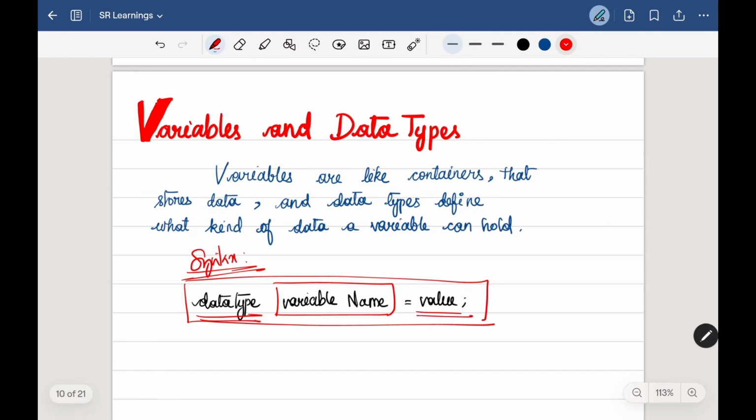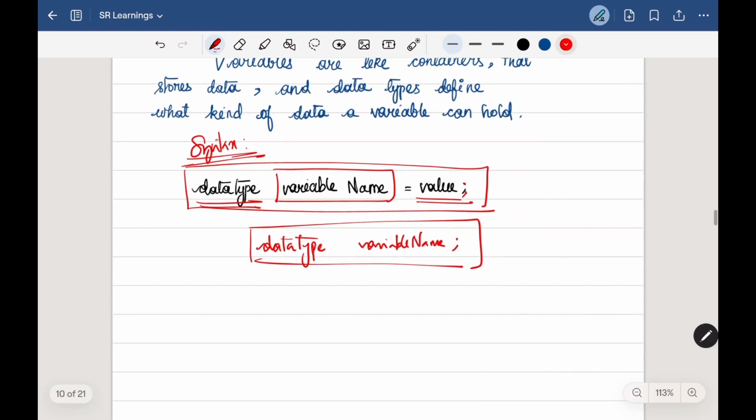Even if you don't know what value this variable is going to store in future, you can simply have the data type and just the variable name. You don't have to store the value, and you can put a semicolon. Semicolon plays an important role in Java, so don't forget to add a semicolon at the end of the line in specific lines. Okay, so here we saw what the syntax looks like, right?